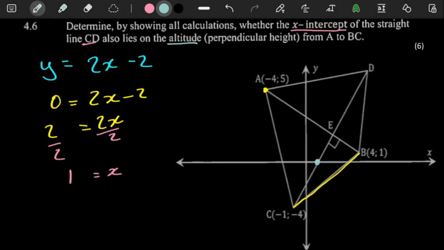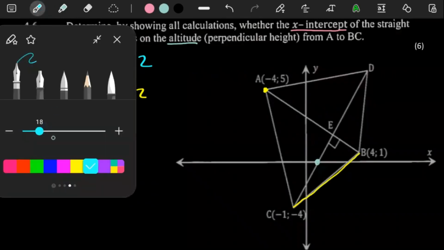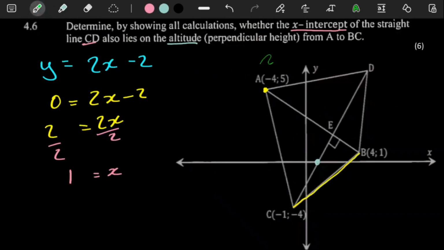Oh, okay. Remember, the altitude is the line from, so in this kind of equation, you have to remember you're actually talking about this triangle. This is the triangle that we're referring to, because when they speak of altitude, there has to be a triangle there, because the altitude is the line from the top of the triangle going perpendicular to a specific line. So you can almost think of it as the perpendicular height.